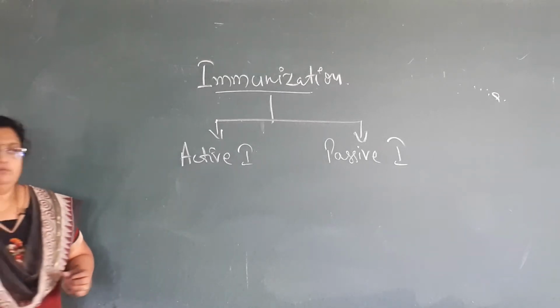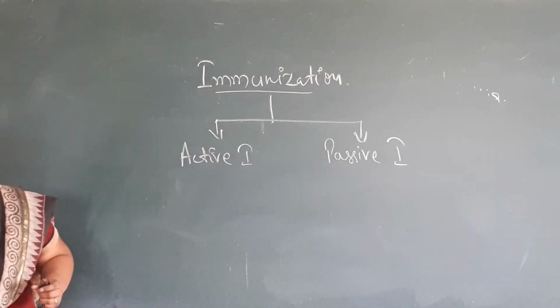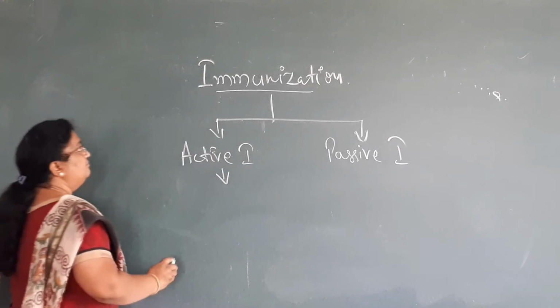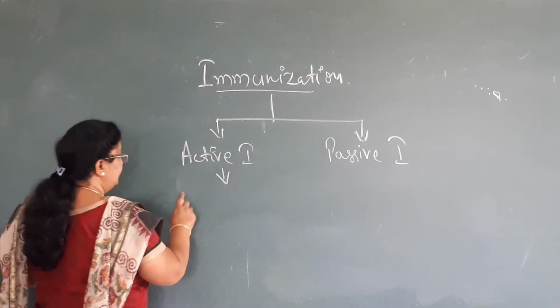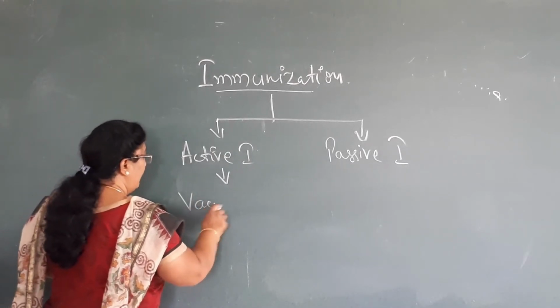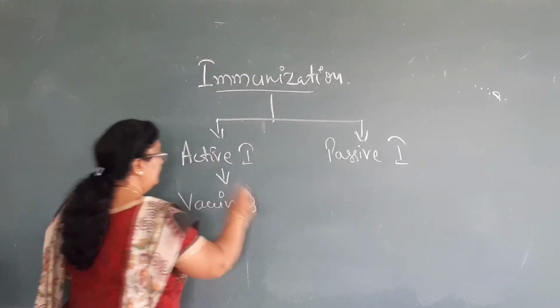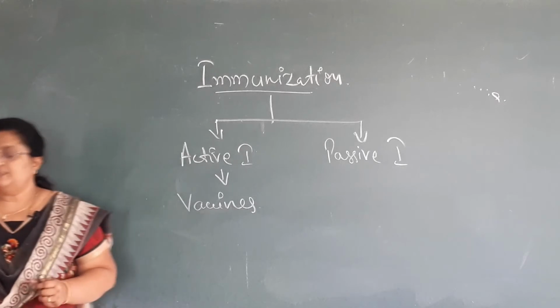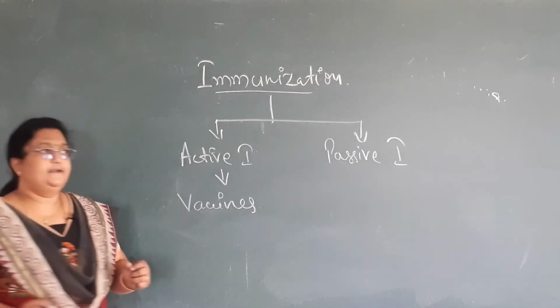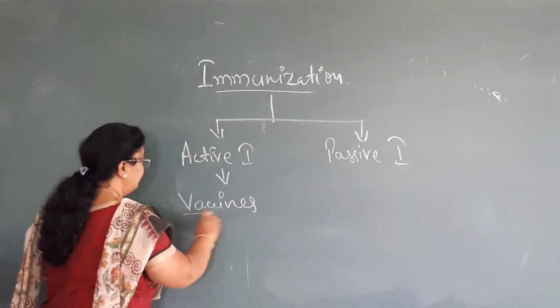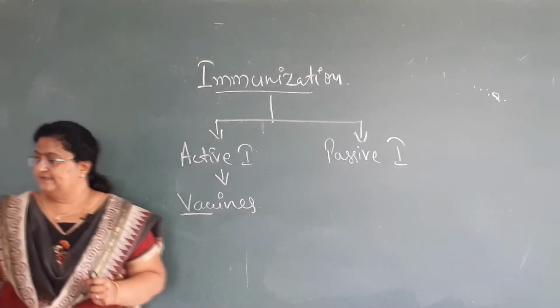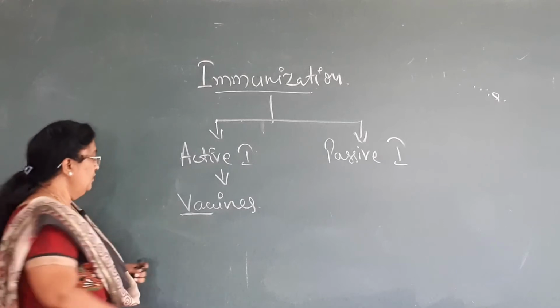What is active immunization? In active immunization, the immunization is done through vaccines, where the person is administered live, attenuated or killed organisms, which I will explain later.